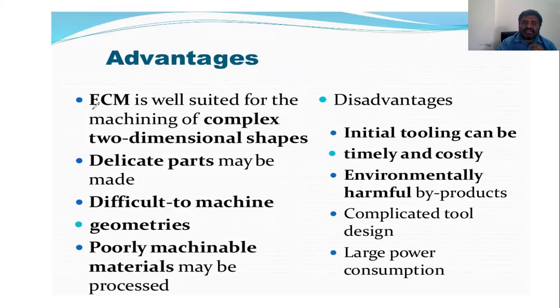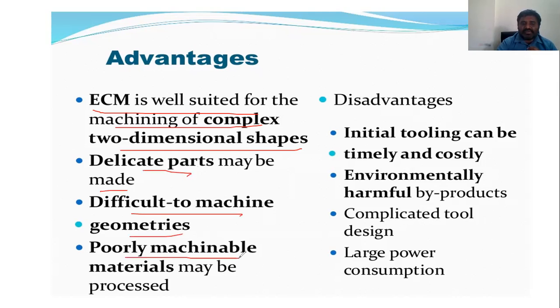If I say the advantages, electrochemical machining is well suited for machining complex two-dimensional shapes, and delicate parts can be machined here. Geometries that are difficult to machine and poorly machinable materials may be processed here. Just now I said it gives a mirror finish, and a high surface finish can occur here. If I say the disadvantages, the tooling is initially time-consuming and costly, it is environmentally harmful due to the by-product of chemicals, the tool design is complicated, and a larger power consumption takes place in this electrochemical process. That is one disadvantage.